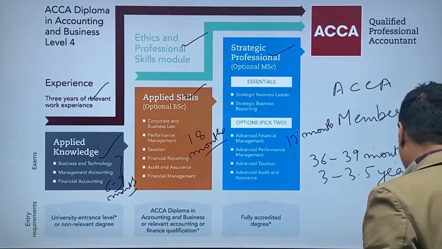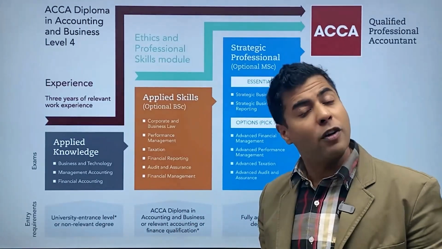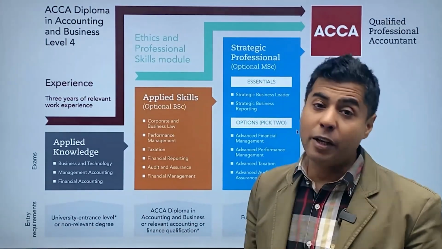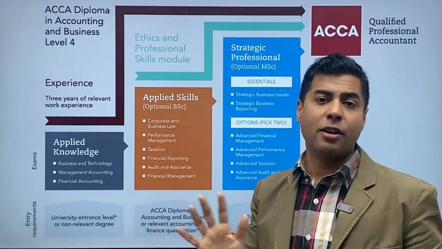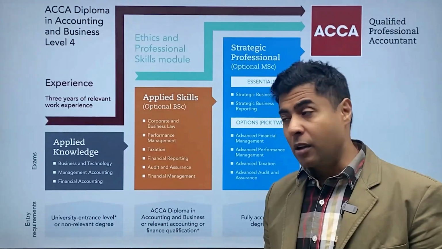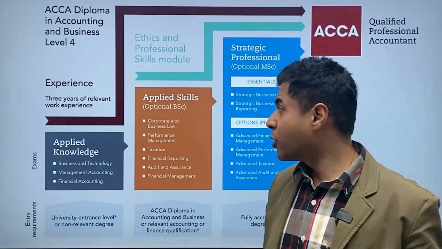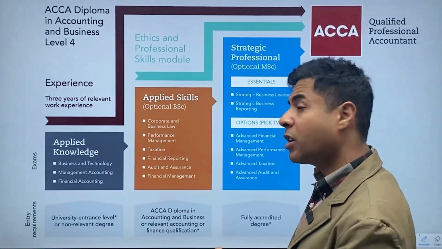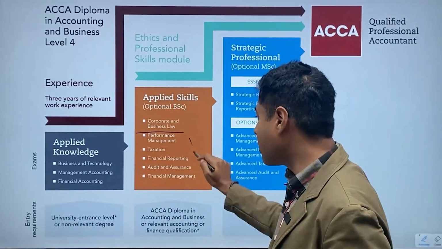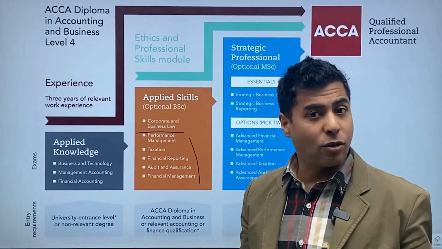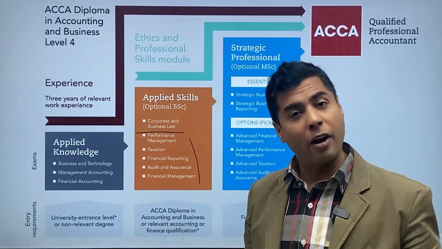How much would an exceptionally smart person take? An exceptionally smart person can probably finish it off in 1 year, 1.5 years, and I've seen people doing it. I have taught personally some students who have finished the entire ACCA qualification in 1.5 years. Possible. The youngest ACCA is hardly 18 years of age. So you can actually pursue it and you can do it. There is no restriction. If exams happen March, June, September, December, from this level onwards, you can sit for as many exams as you like. So you can finish it off in 6 months. There is no problem with ACCA institution. You are allowed to do that.